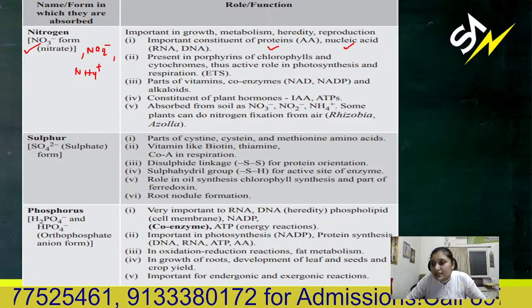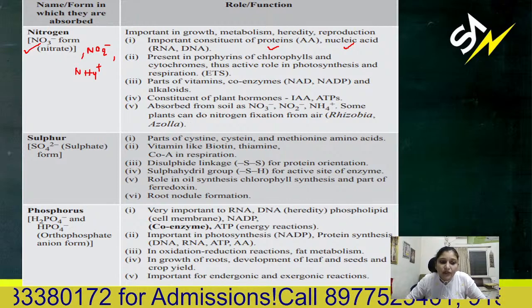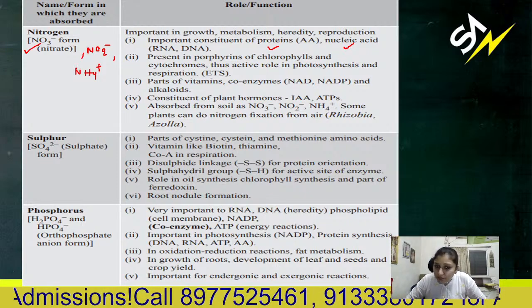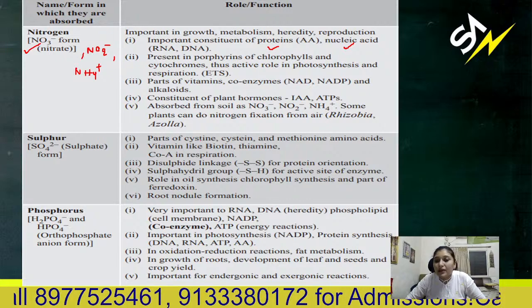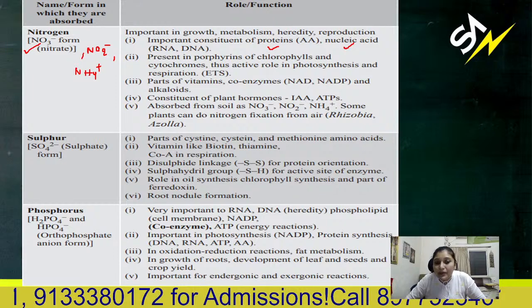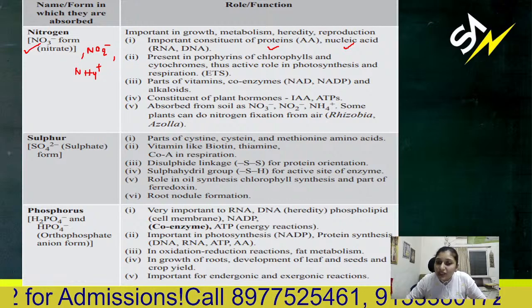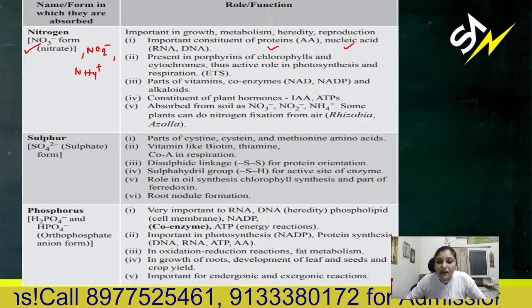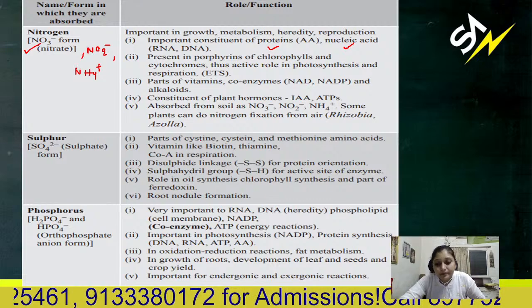Next, phosphorus. Phosphorus is mostly absorbed in the form of phosphate ion, H2PO4 or HPO4. It is very important in energy yielding compounds, mostly in ATP formation, nucleotide formation, oxidation and reduction reactions, fat metabolism, and important for endergonic or exergonic reactions.